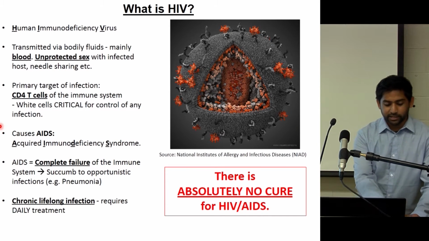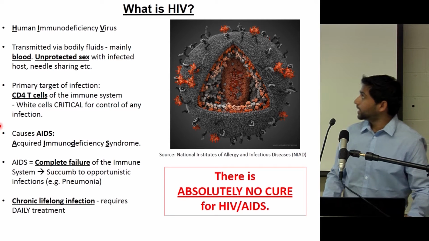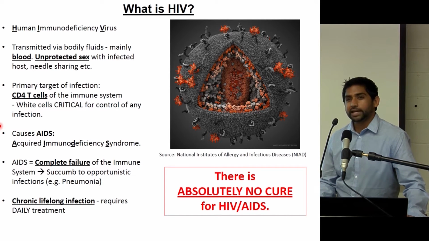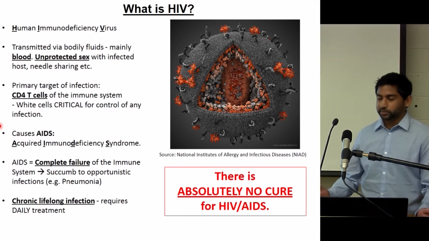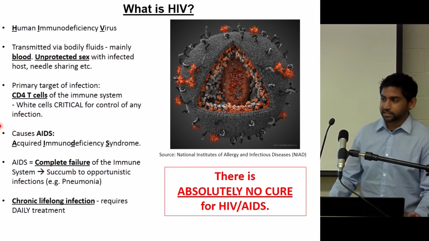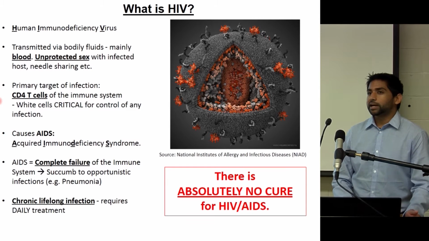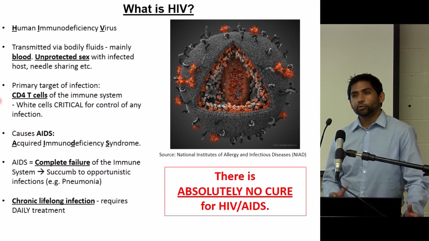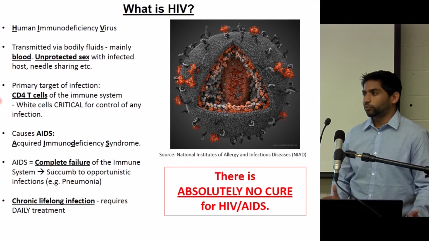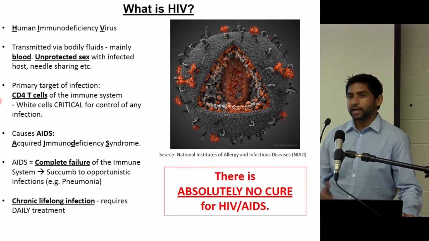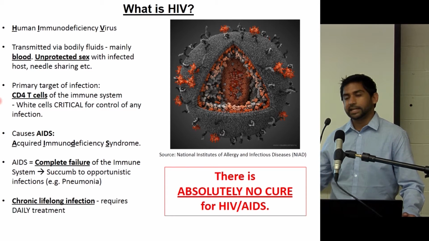So what is HIV? It's the human immunodeficiency virus. It is transmitted via blood contact primarily, or other mucosal fluids, but usually it's by blood, and unprotected sex is one of the main modes of transmission. Primary target cell of infection is a CD4 T cell, which is an immune cell critical for control of any infection. And so what HIV does is it kills these cells in time.